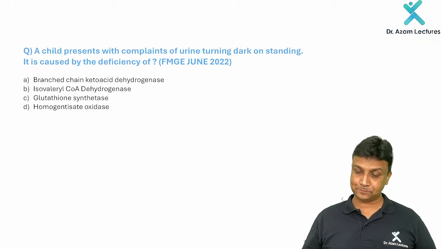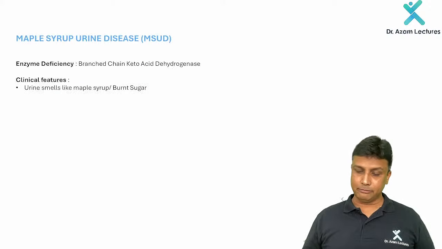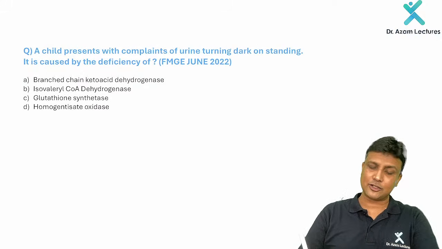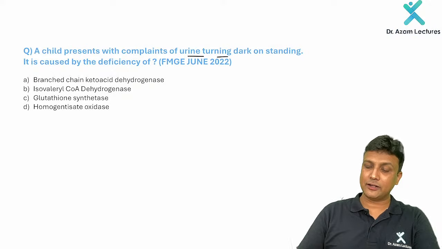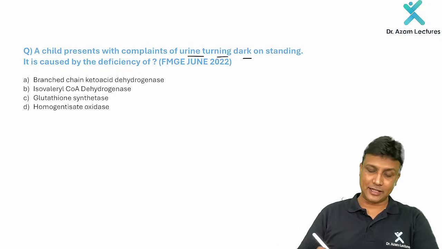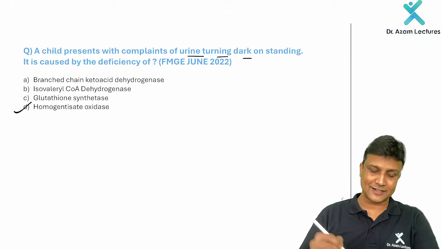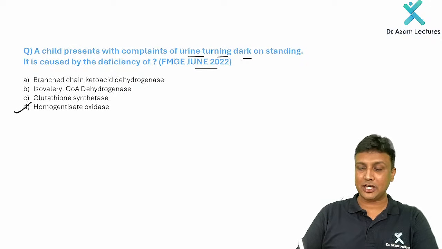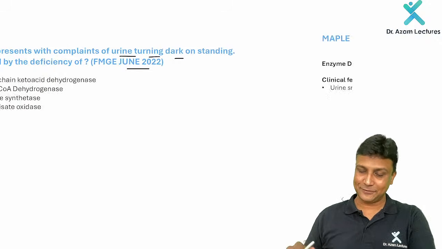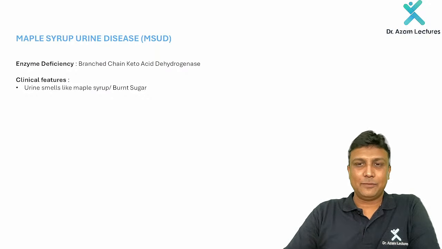That is maple syrup urine disease, sir. I hope you'll be able to easily answer this question over here. A child presents with the complaints of urine turning dark on standing. It is caused by deficiency of which enzyme? Yes, the name of the enzyme will be homogentisate oxidase, asked in FMGE June 2022. Maple syrup urine disease.